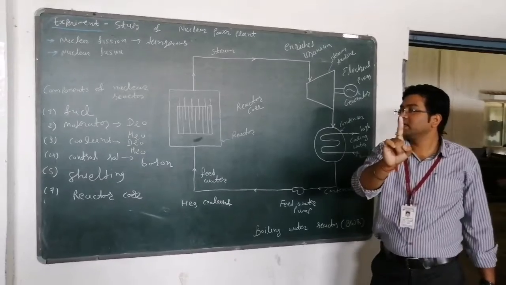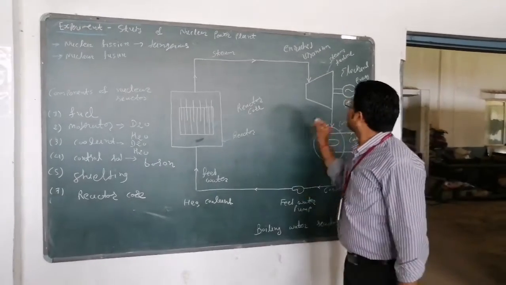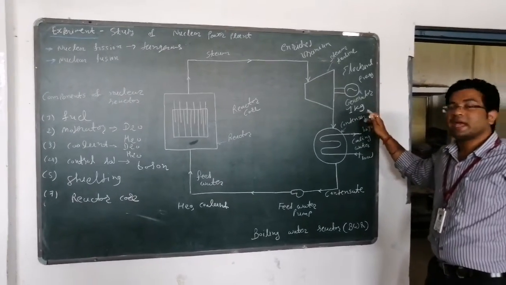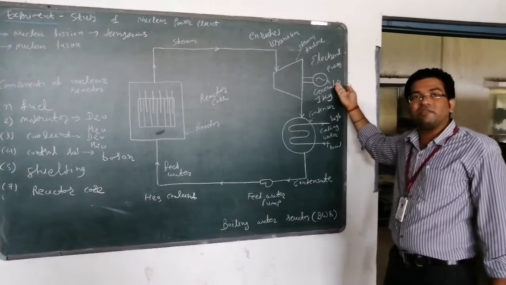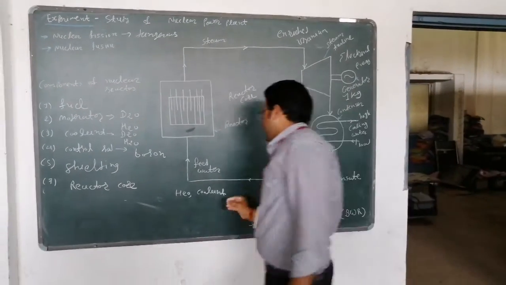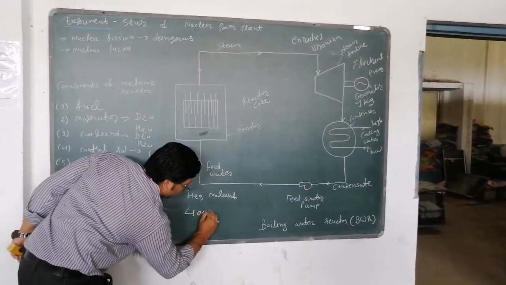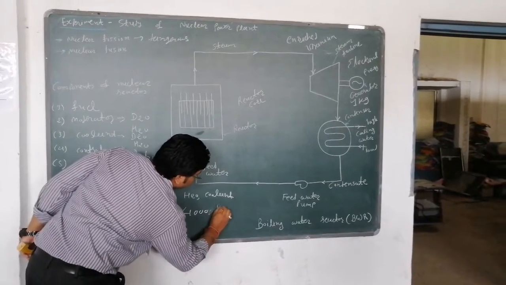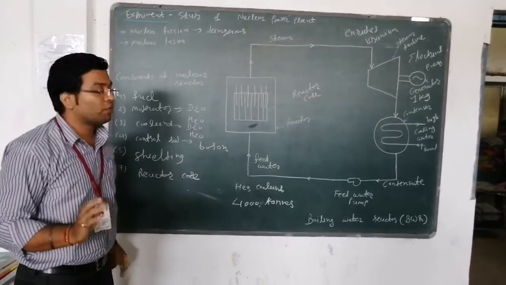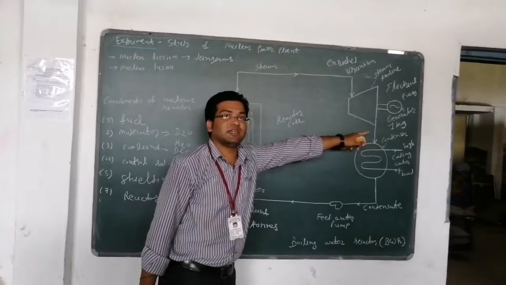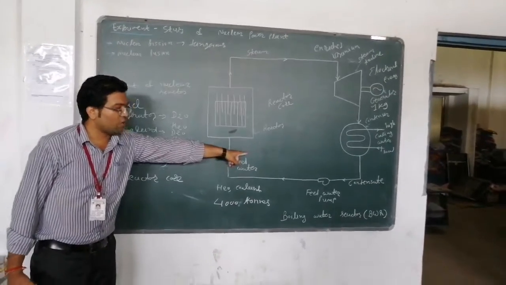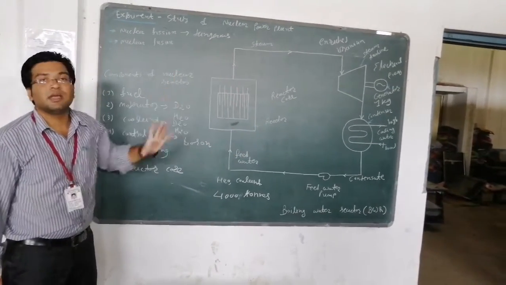One important thing is that if we use 1 kg of uranium, we can generate that much amount of energy. In a thermal power plant using coal, we would require around 4,000 tons of high grade coal to generate that much energy. So this is the basics of the nuclear power plant, and this is the boiling water reactor, from which we can generate power.